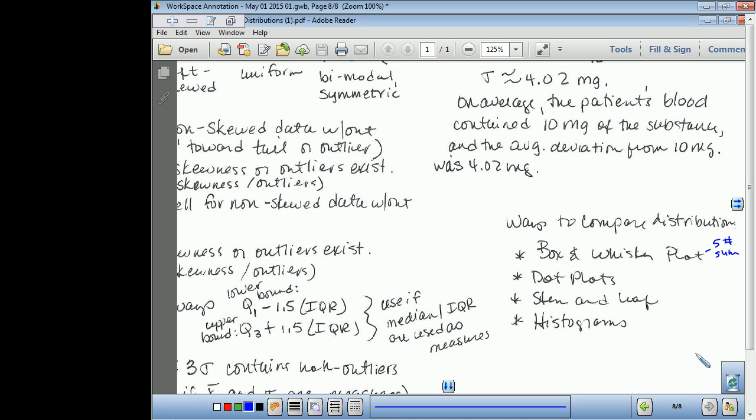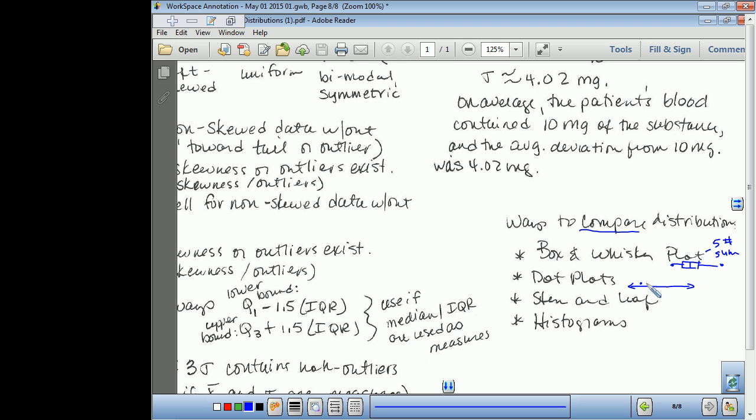Okay. And then the last thing, when we're comparing our distributions, we can visualize those in many different forms. Box and whisker we studied last year, where we used our 5-number summary. The max and min were dots. The Q1, the median, and Q3 were represented by lines. We know that this divides our data in 25%, 25%, 25%, 25%. So box and whisker is a nice visualization of that.